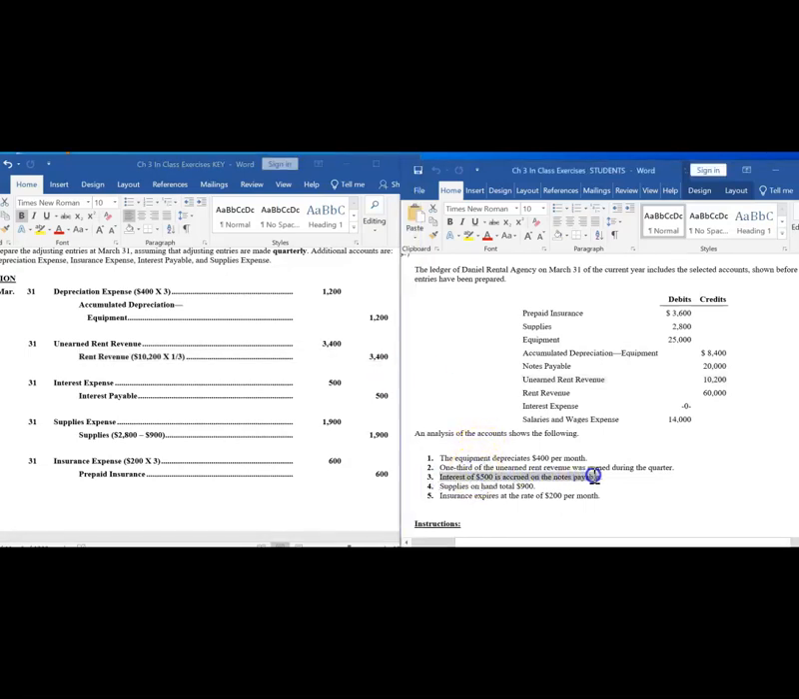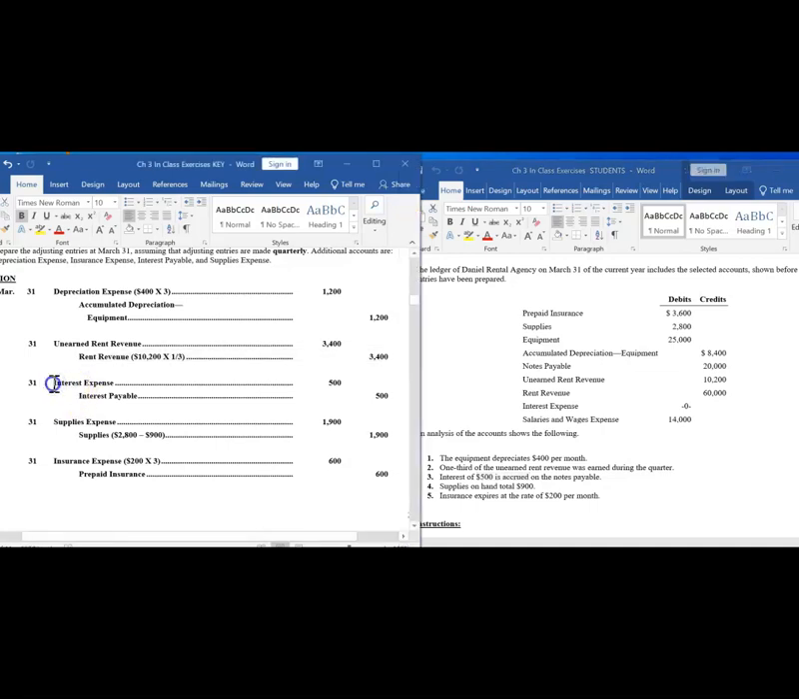Interest of $500 is accrued on the notes payable. We have a liability in the amount of $20,000. We have accrued or accumulated $500 of interest on that liability. We haven't recorded that interest. We haven't paid it yet. We will probably be paying the interest when we pay off the note payable. That means we have incurred an expense, interest expense, we will be paying sometime in the future, which means we have a liability to pay that in the future.